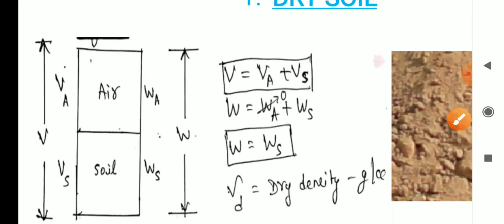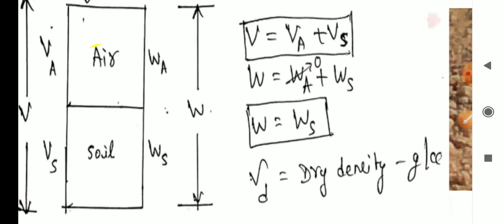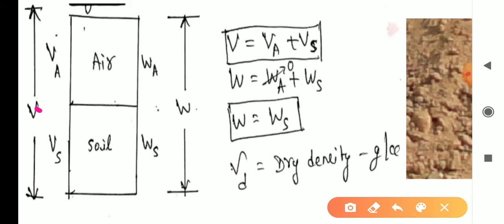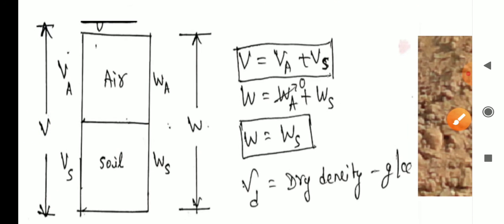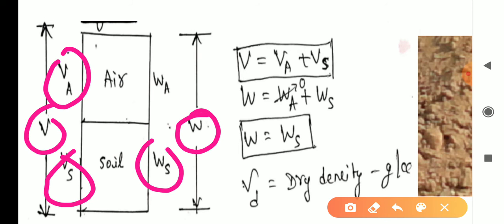I wrote that phase in a box. Here, V is equal to Va plus Vs and W is equal to Ws plus Wa. That means the total volume of soil mass is equal to volume of air plus volume of soil solids.